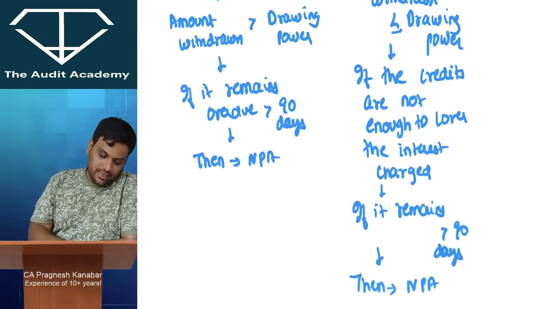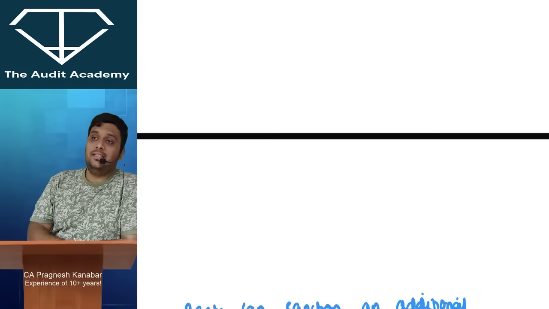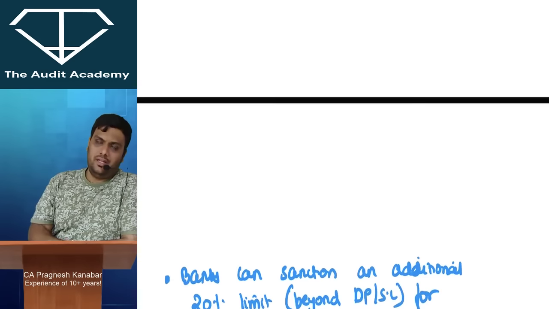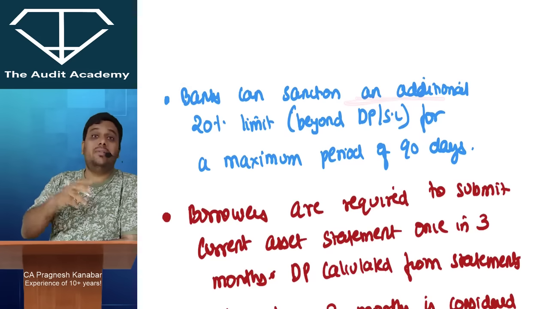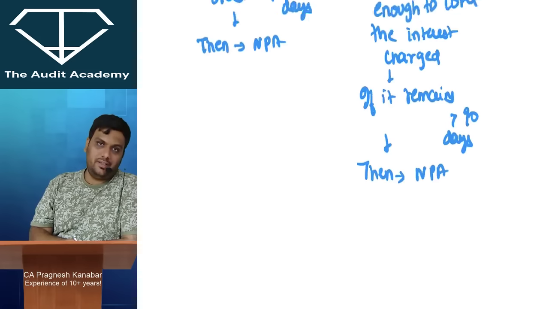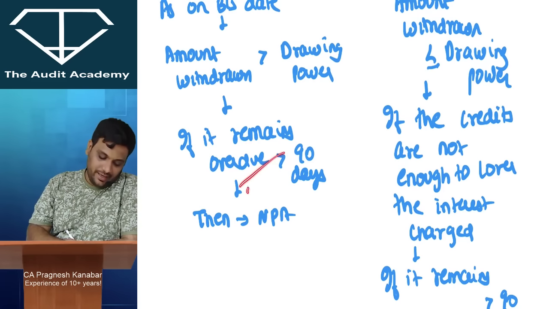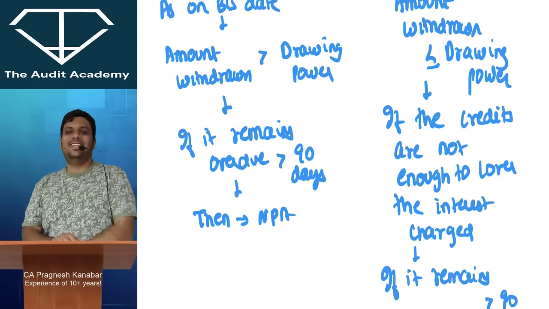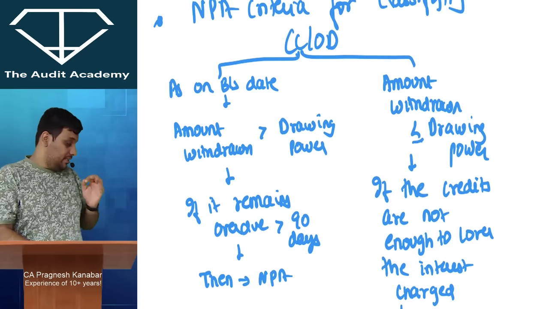Now many students ask me, sir, how can the amount withdrawn be more than the drawing power? Let me tell you that for good customers, banks give an additional 20% limit beyond the drawing power or sanction limit for a maximum period of 90 days. So for the good customers, they do this. Then if the good customers don't pay it and it remains overdue for more than 90 days, then it is tagged as a non-performing asset.